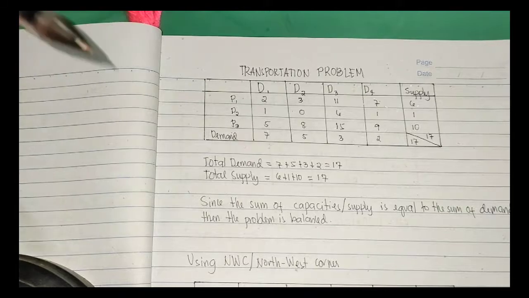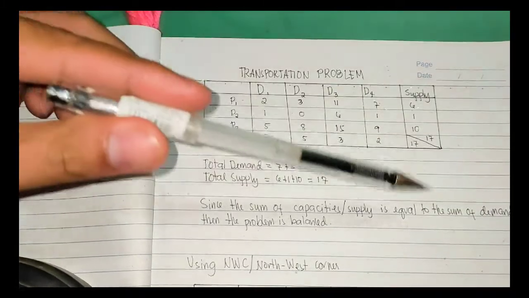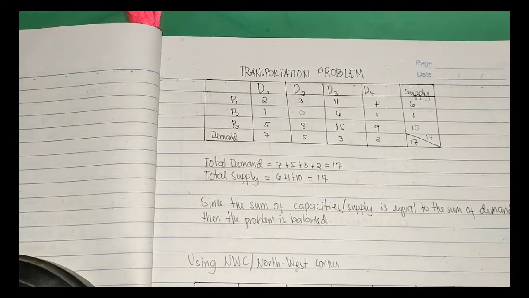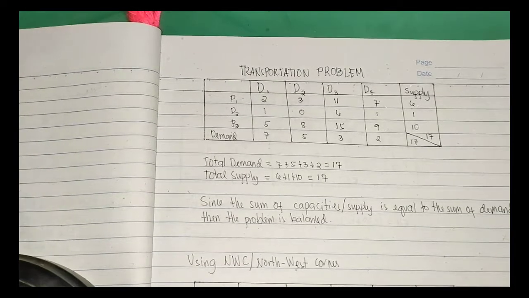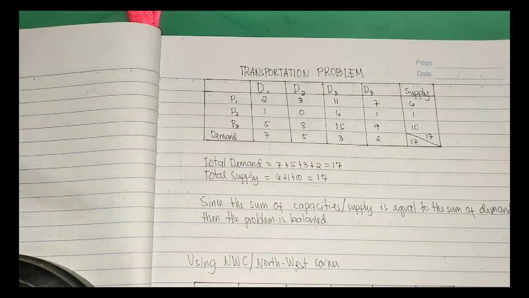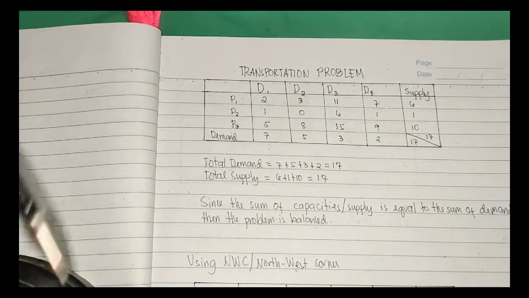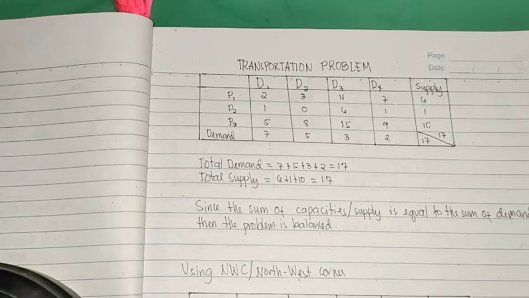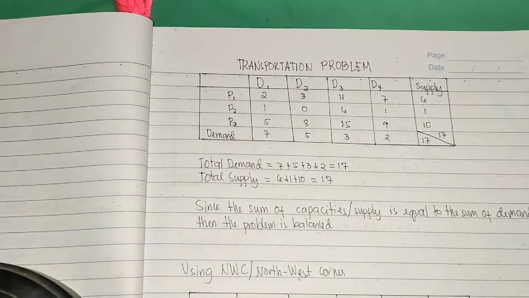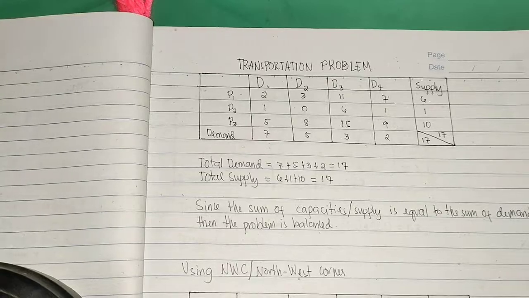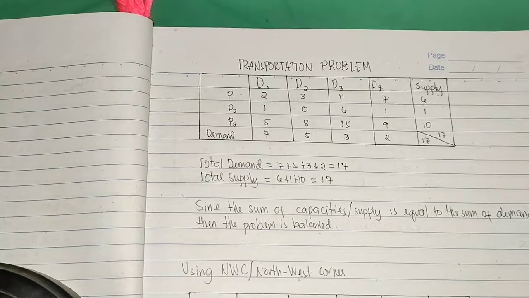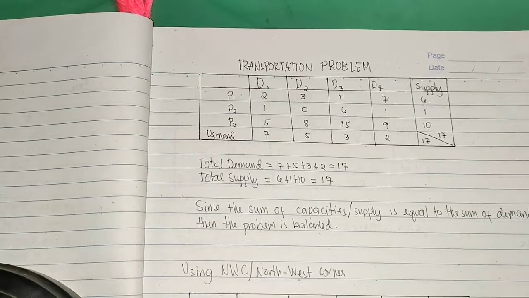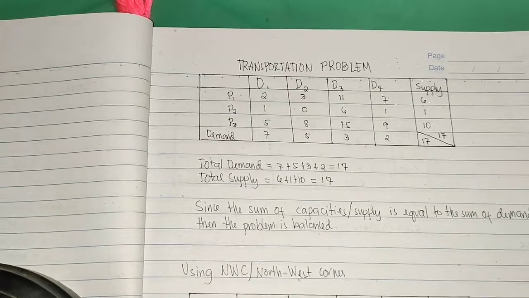Since the sum of the supply capacities is equal to the sum of the demands, then the problem is balanced. So which is good, no? Para hindi tayo maguluhan pagdating natin sa ating MODI method. After that, gagamitin natin yung tatlong method. Tapos, pag nagamit na natin yung tatlong method, pipili tayo ng isang total cost, which is yung pinaka-lowest, at yun ang gagamitin natin sa ating MODI method.